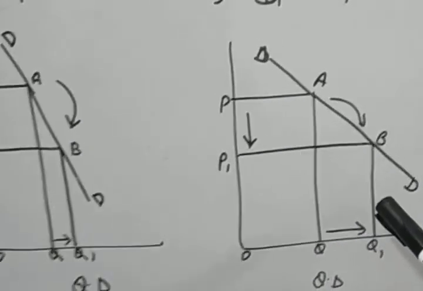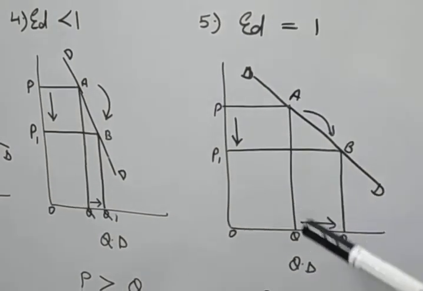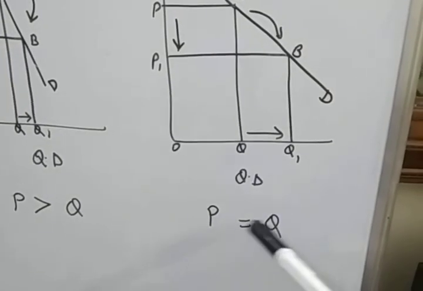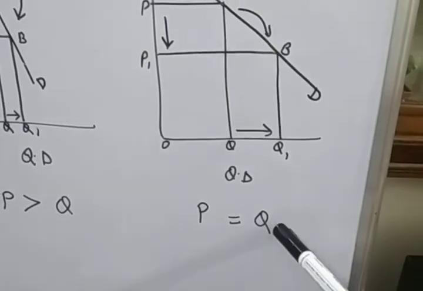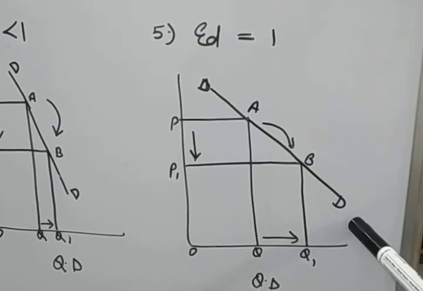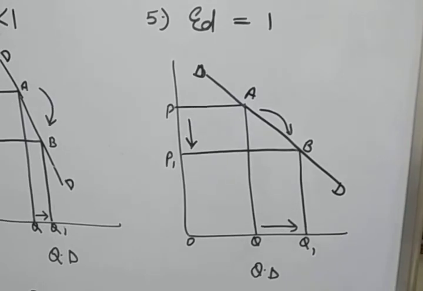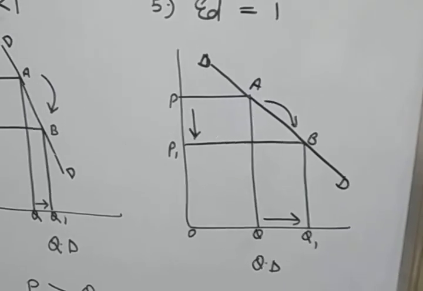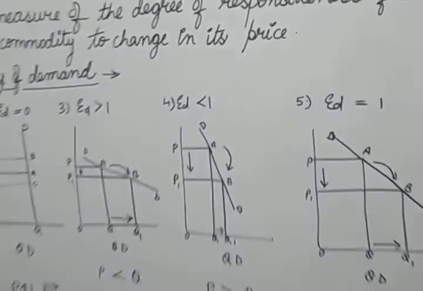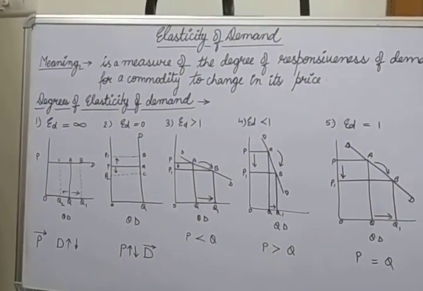Next one, ED equals 1, that is unitary elastic. If there is a 10% change in the price, then the quantity will increase 10%. That means the percentage change in the price and the percentage change in the quantity are equal to each other. So for that type of demand curve, the shape is a rectangular hyperbola. An example is comfort goods. In comfort goods, if the price reduces, the quantity is also affected in the same ratio. So these are the degrees of elasticity of demand. That's all for today.